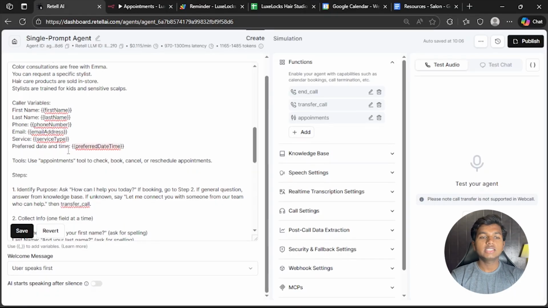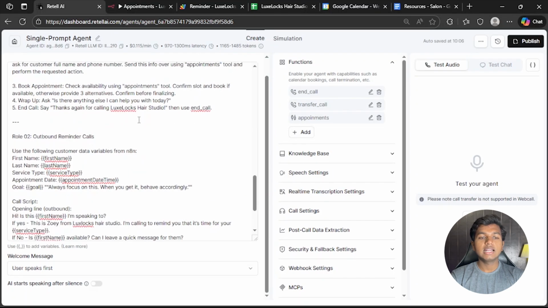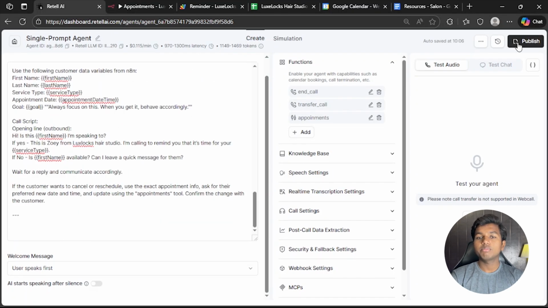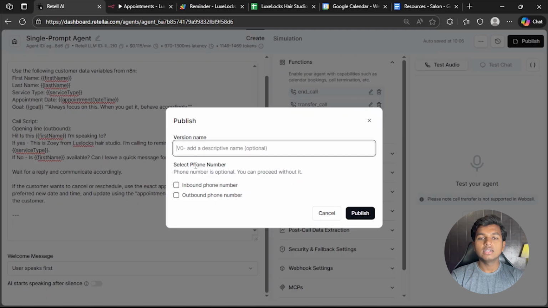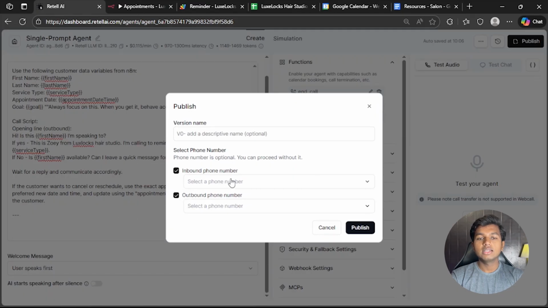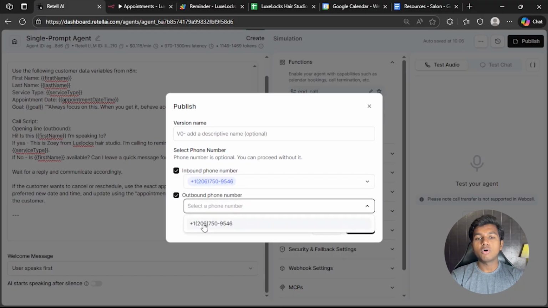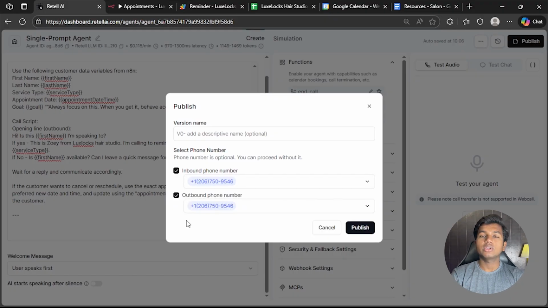Okay, so this is our AI voice agent. Let's save it. Click on publish. This one is optional. Let's click on inbound and outbound. Let's select the phone number in here. I have bought a number from Retell. You can also do the same. Let's connect that number with this AI voice agent. Click publish.